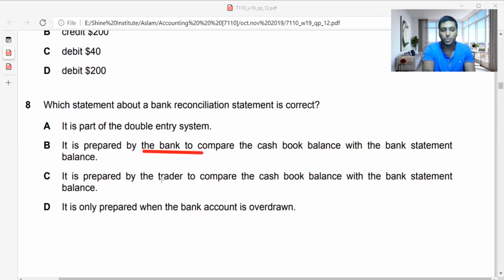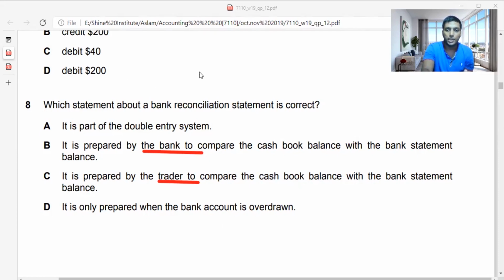C is correct because it is prepared by the trader, which is the business, to compare the cash book balance with the bank statement. So the answer is C. D says it is only prepared when the bank account is overdrawn. No, guys, a bank reconciliation statement is done to check how much money the business has and how much money the bank has. To see this, they do a bank reconciliation statement.